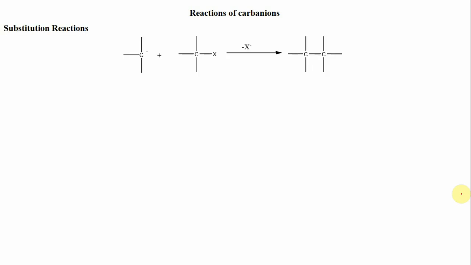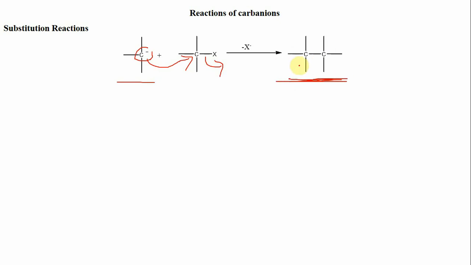Now in general, these carbanions act as a nucleophile in nature, so they undergo a variety of nucleophilic reactions. So the very first example is a substitution reaction. So they undergo nucleophilic substitution reaction. As we have discussed, these carbanions act as a nucleophile in nature as there is a presence of negative charge over them. So they can bring about nucleophilic substitution reaction to give the corresponding